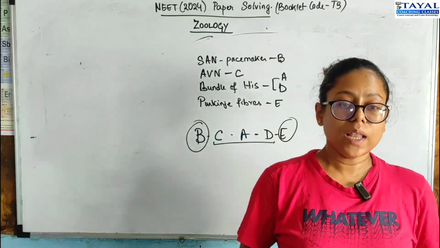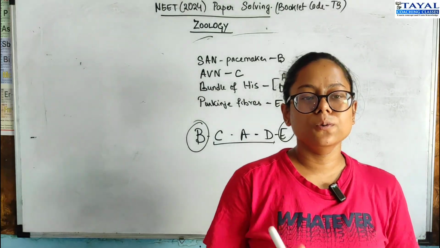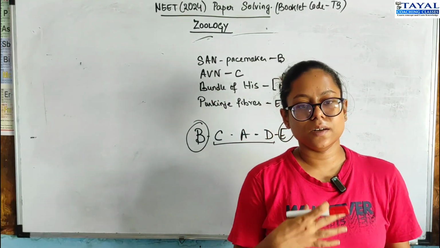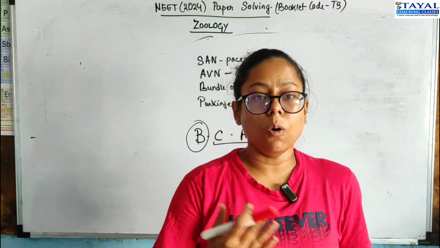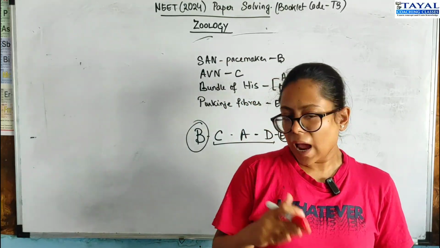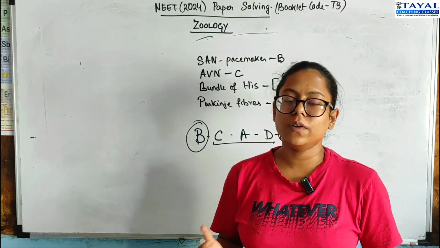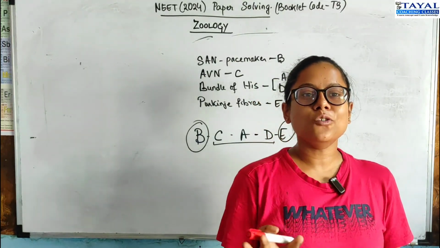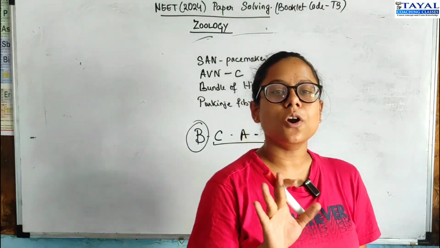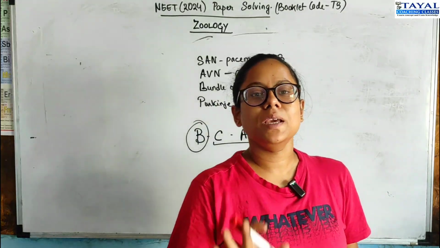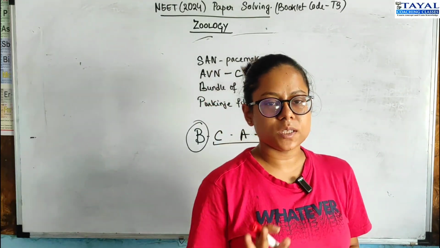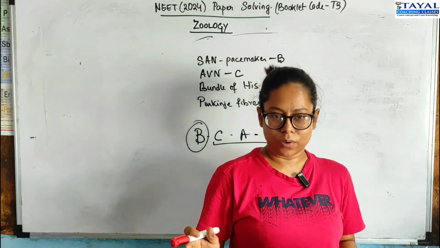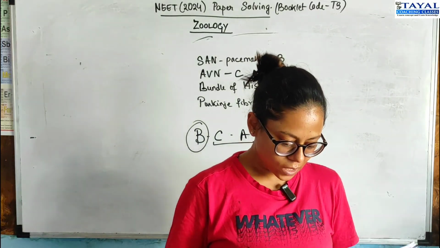All I'm trying to say is that if you use a certain amount of common sense, it gets easier. The moment you read the question, if you think, oh God, I don't know what this means, and you panic, you might not be able to solve it. But if you use a certain amount of common sense, then with the amount of information that you have available to yourself, you should be able to solve the questions, because bio is not about only mugging it up, it's also about understanding how it flows, right?